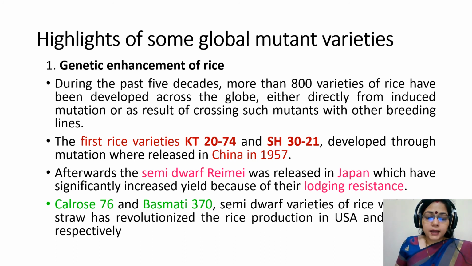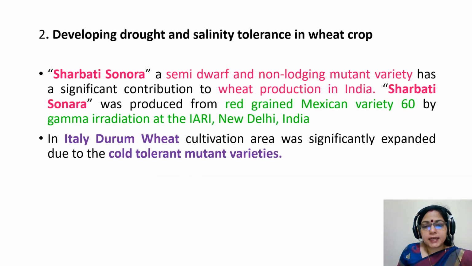Afterward, the semi-dwarf Reimei was released in Japan, which significantly increased yield because of its lodging resistance. Calrose 76 and Basmati 370, semi-dwarf varieties of rice with short straw, have revolutionized rice production in USA and Pakistan respectively, developing drought and salinity tolerance in wheat crop.